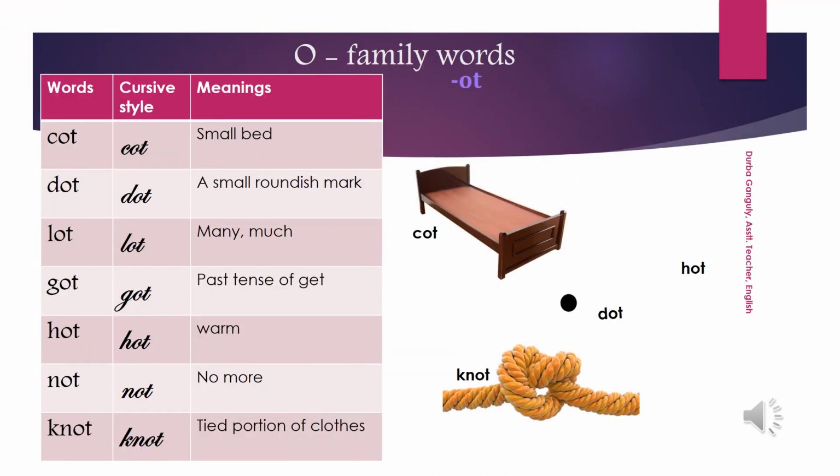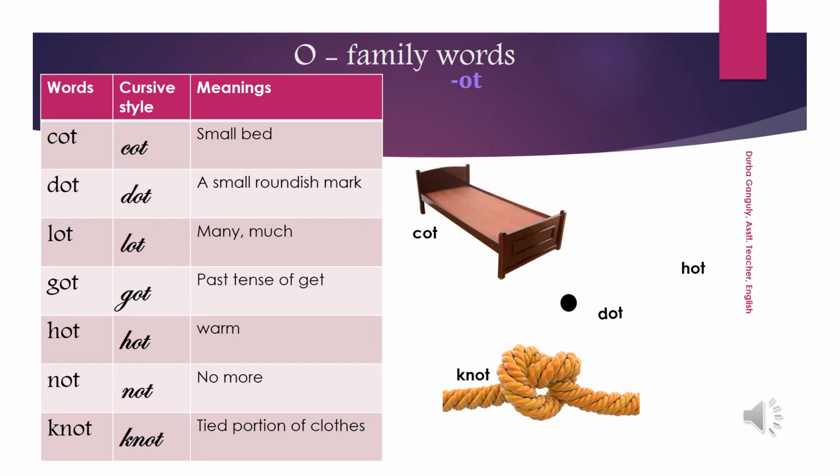Now, last, OT, odd family words. COT, cot, DOT, dot, LOT, lot, GOT, got, HOT, hot, NOT, not, KNOT, knot. Yes, in the last two rows, you can find the same pronunciation, not. One is NOT, not, another is KNOT, knot.